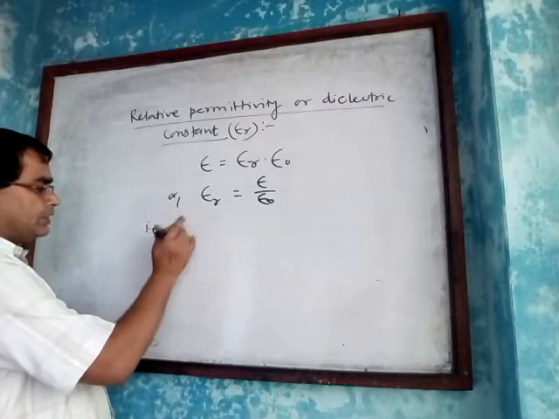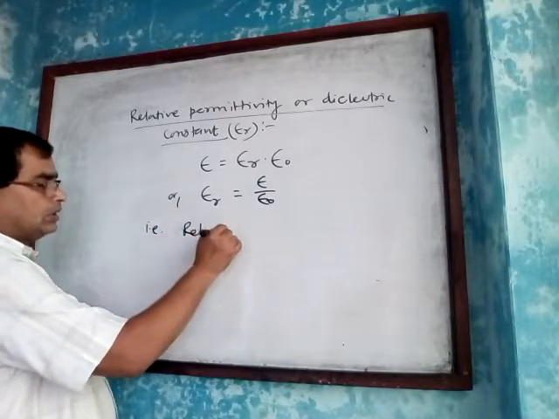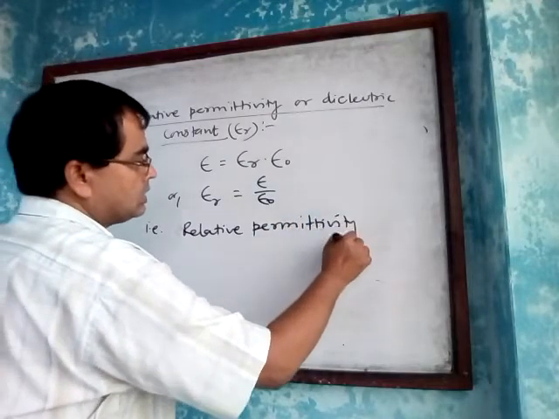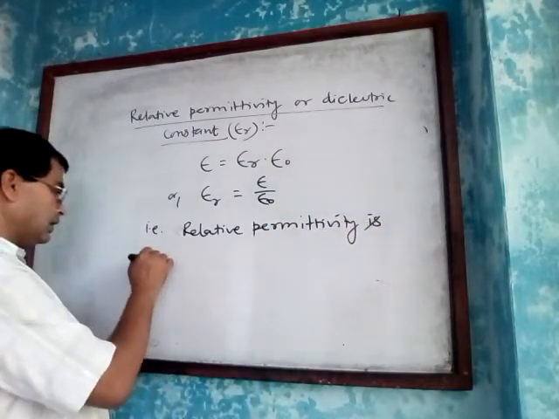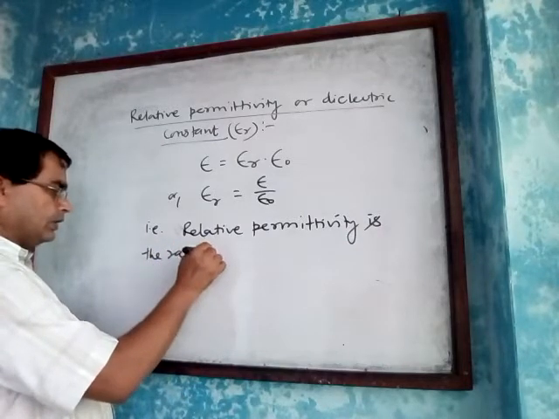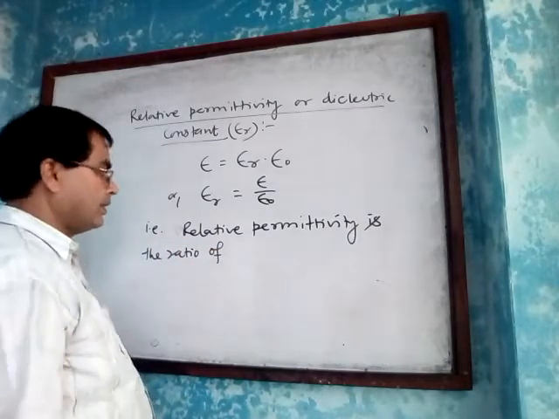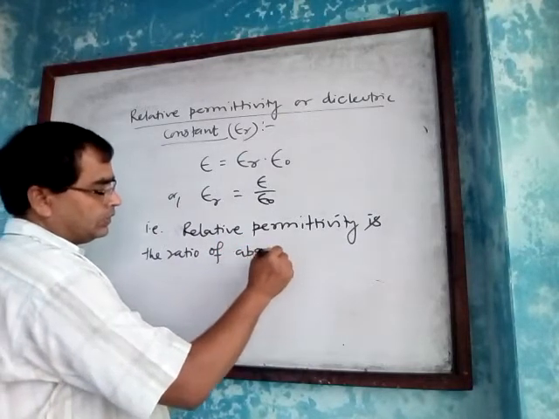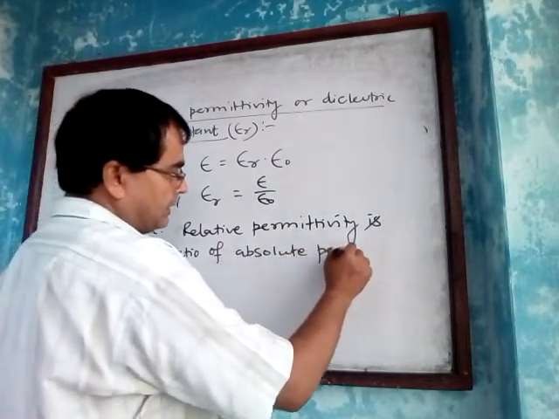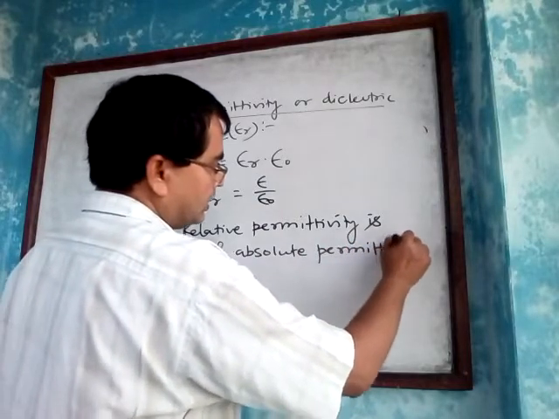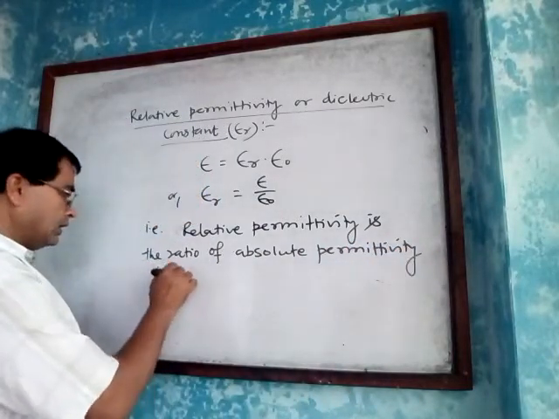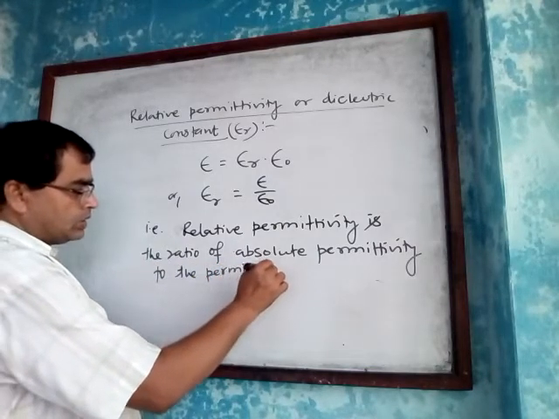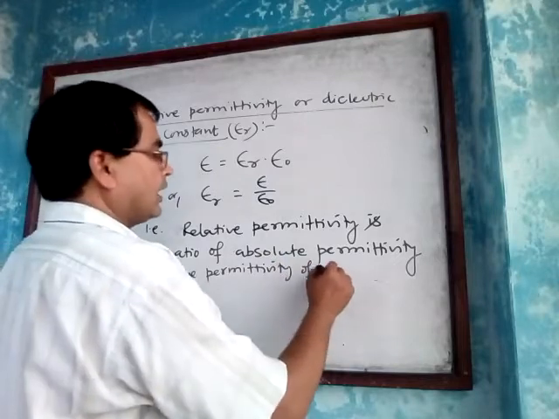Relative permittivity is the ratio of absolute permittivity to the permittivity of free space, or air or vacuum.